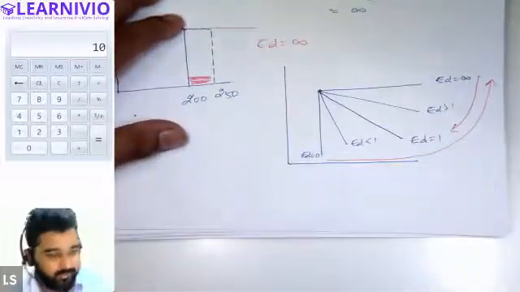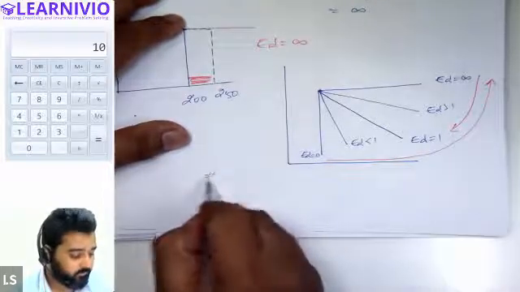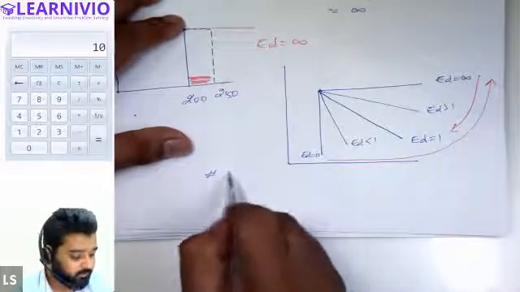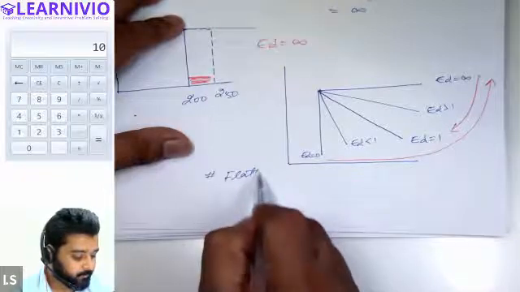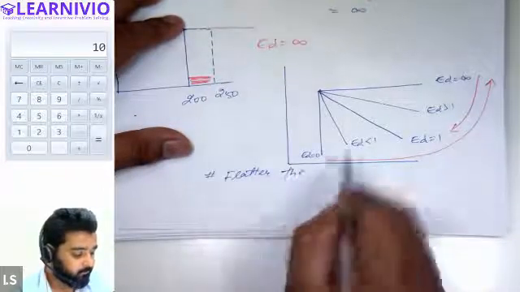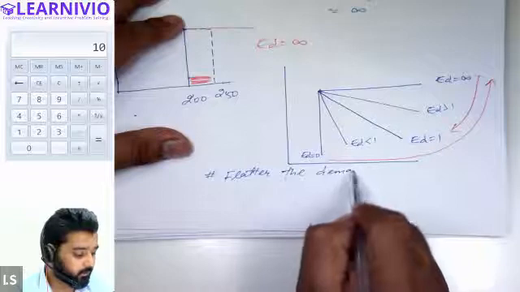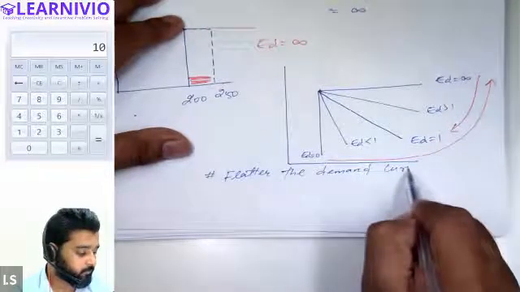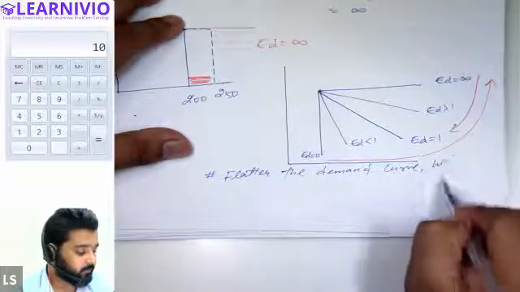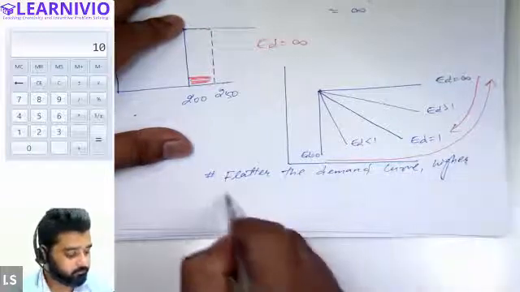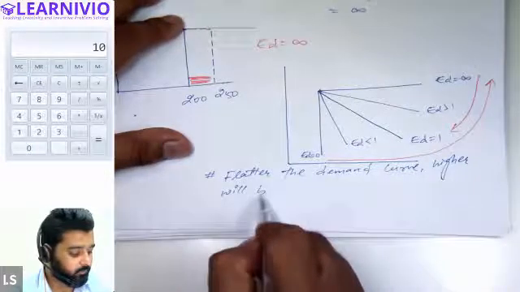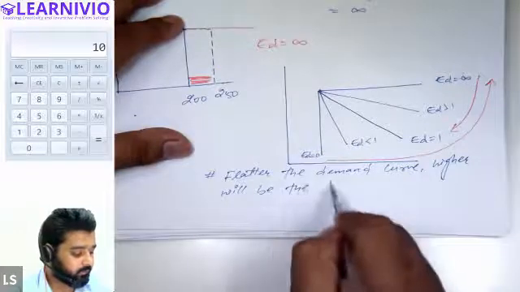So you can write this statement. Please write this down. Flatter the demand curve, higher will be the degree of elasticity.